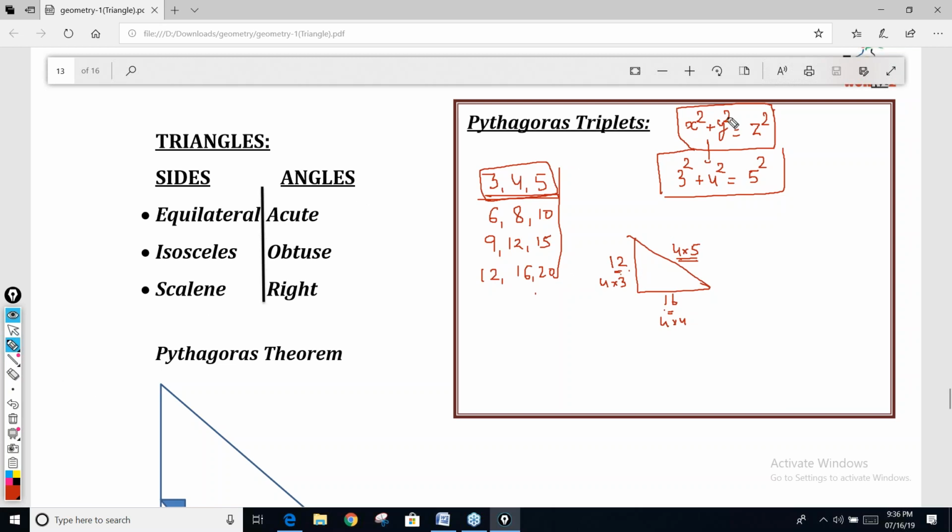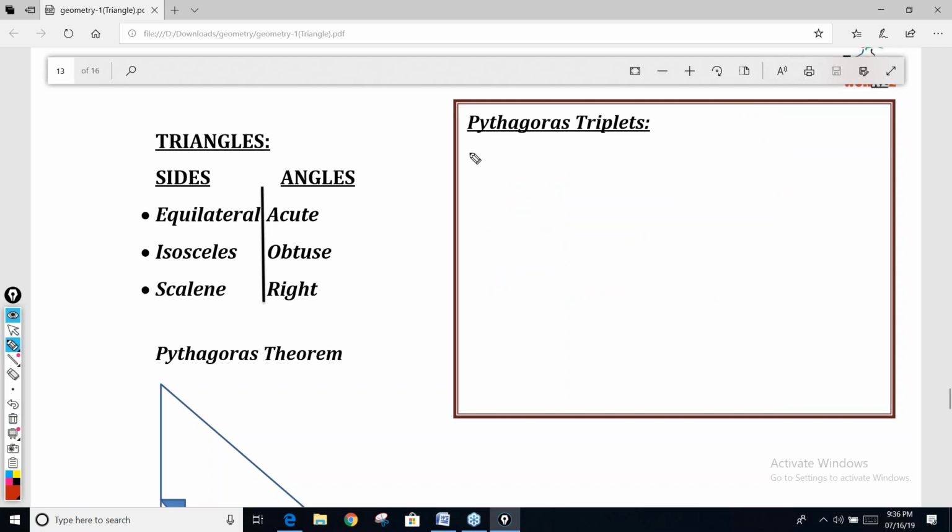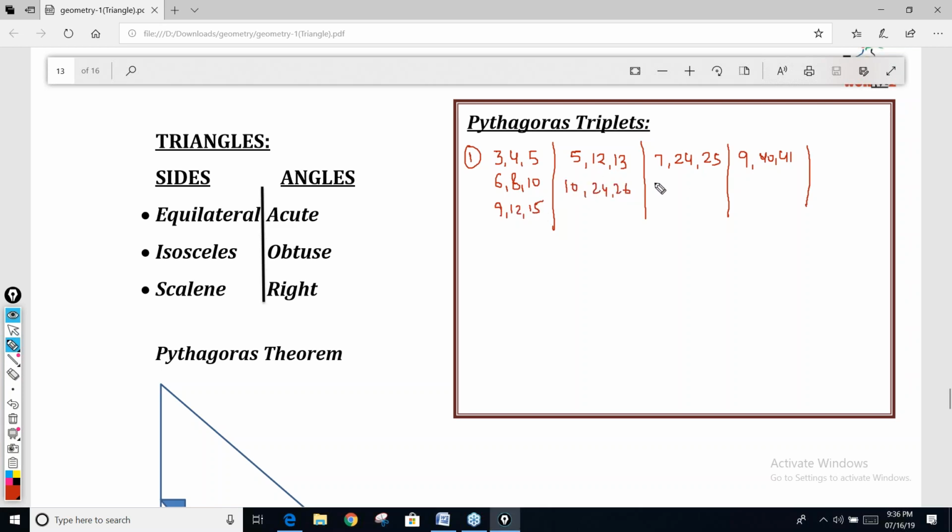Right? So I'm going to tell you all these triplets. The first triplet is 3, 4, 5. The next triplet is 5, 12, 13. The next triplet is 7, 24, 25. And so on. There are plenty of triplets. You cannot remember all. And all these multiples: 6, 8, 10, 9, 12, 15. Here 10, 24, 26. Here 14, 48, 50.